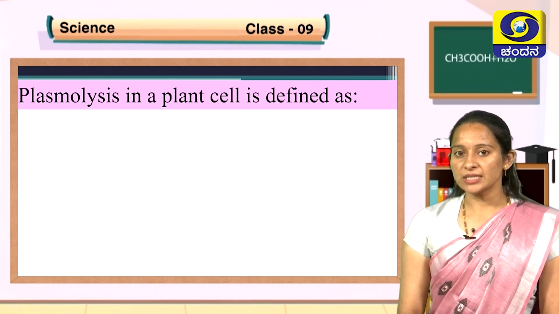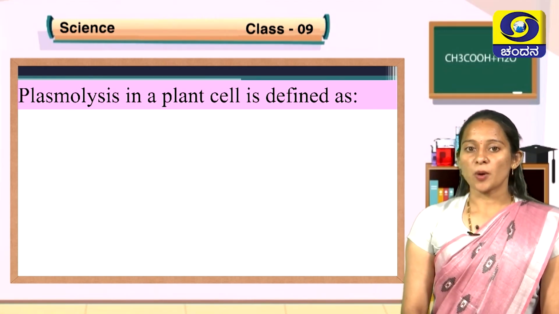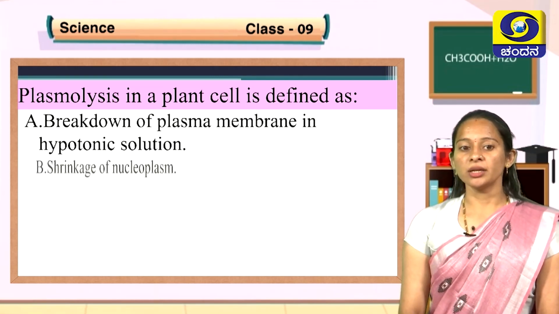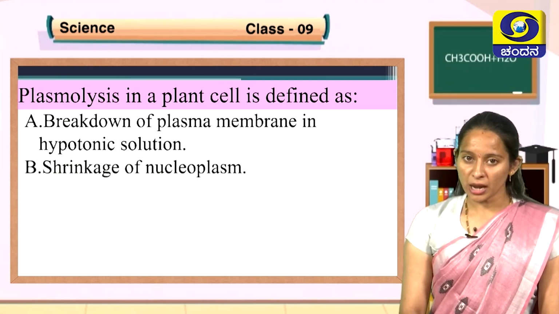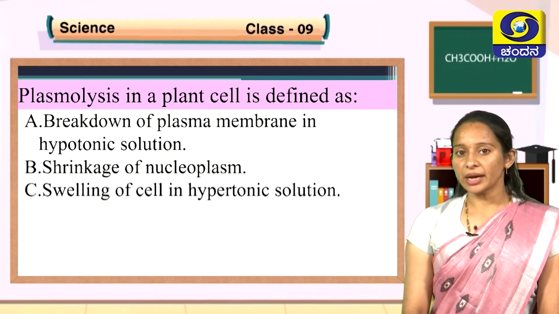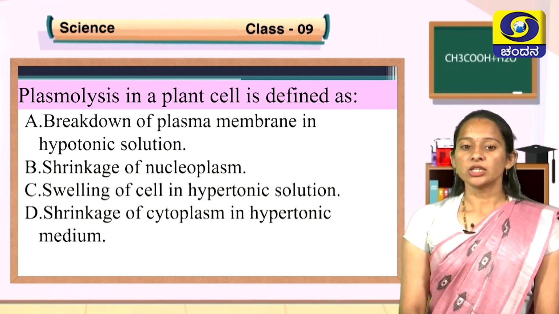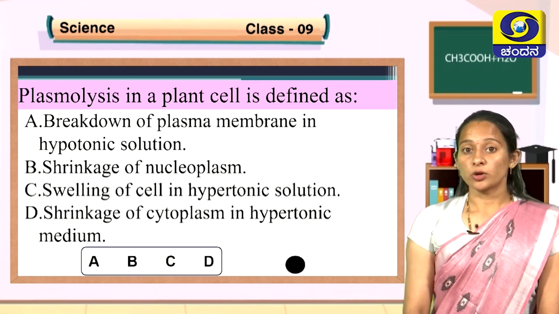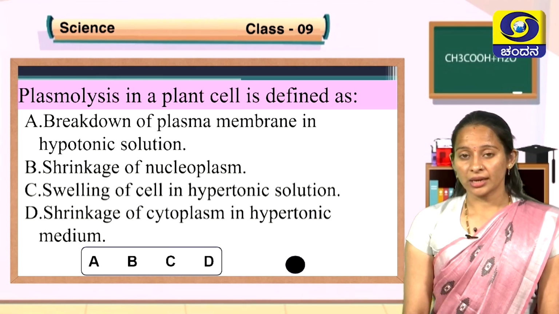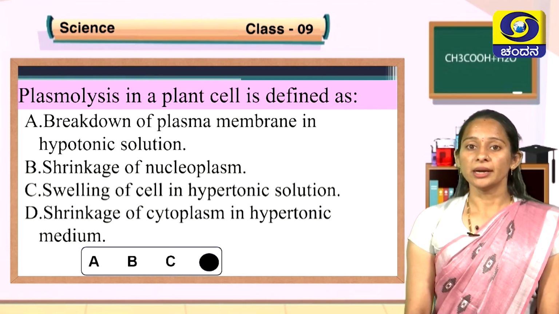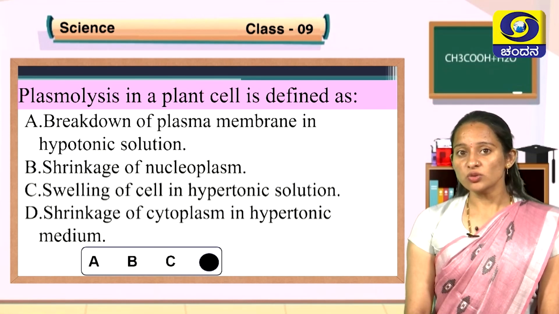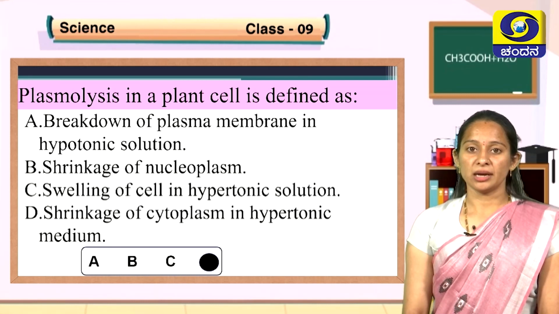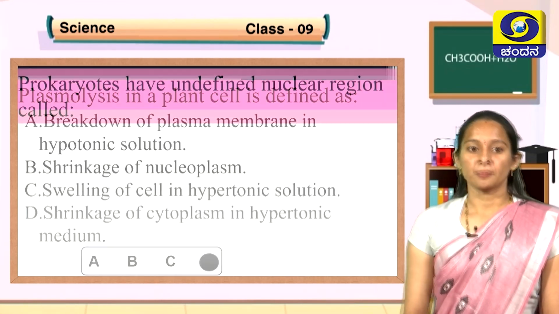Plasmolysis in a plant cell is defined as option A, breakdown of plasma membrane in hypotonic solution, option B, shrinkage of nucleoplasm, option C, swelling of cell in hypertonic solution, option D, shrinkage of cytoplasm in hypertonic solution. What is the correct answer, children? Correct answer is option D, that is shrinkage of cytoplasm in hypertonic solution, in hypertonic medium.